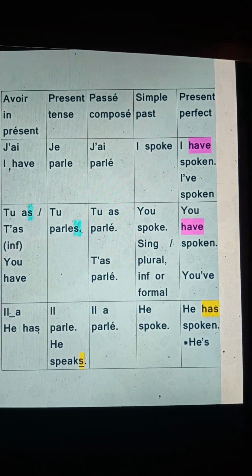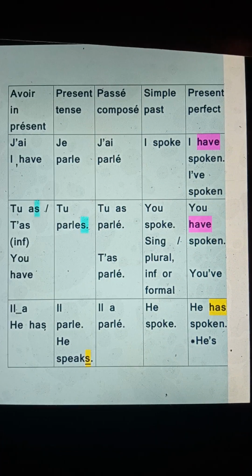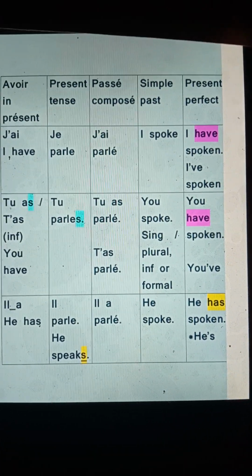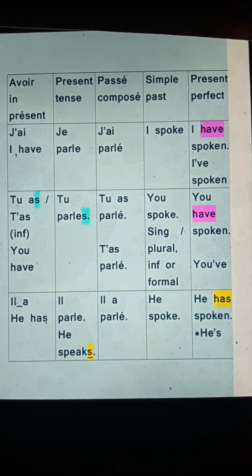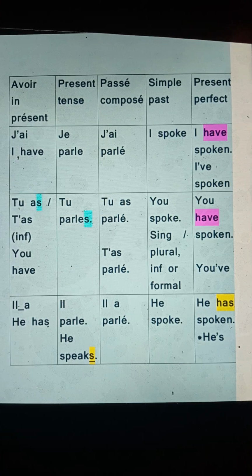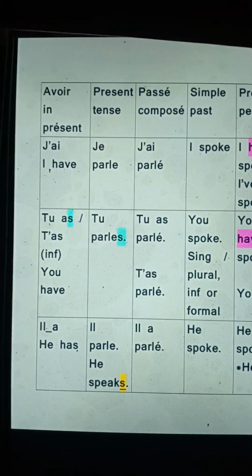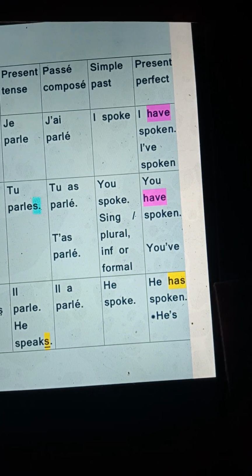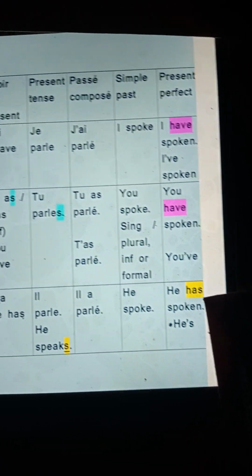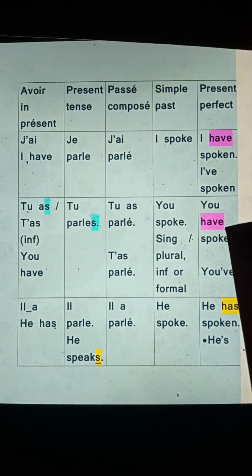And if you see the pink color highlight on the have, which is for I, you, whereas for he, we have to change it to has. Okay, so in the present tense we put he speaks. So if you could see there, he speaks. And here you could see he has, whereas there I have, you have.